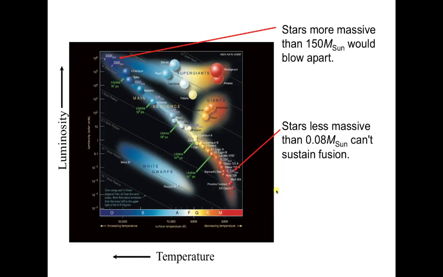So when we look at that on the main sequence, our very lowest mass main sequence stars would be around 0.08 times the mass of the Sun. Anything smaller than that can't start nuclear fusion. It might be able to start it, but it can't maintain it for very long at all. It can't sustain nuclear fusion, so it can't be a true star.